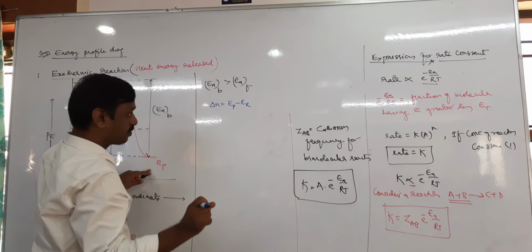Sometimes they give the reactant energy and product energy, and they give the EAB. Then can you calculate EAF? Because from the reactant energy and product energy you can calculate delta H, and from delta H and EAB you can calculate EAF. So this is for the exothermic reaction. Next is the endothermic reaction, which is quite opposite.